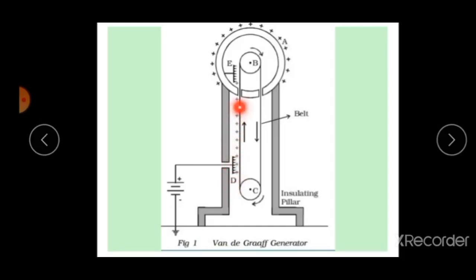The electric field due to the infinite charged wire depends on 1 by R. This is 1 by R rather than 1 by R square, which is for the point charge. Already you studied the point charge: electric field E is equal to Q by 4 pi epsilon naught R square. Are you clear? Okay.